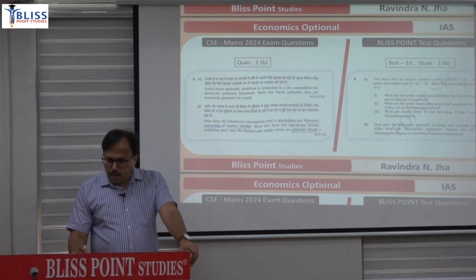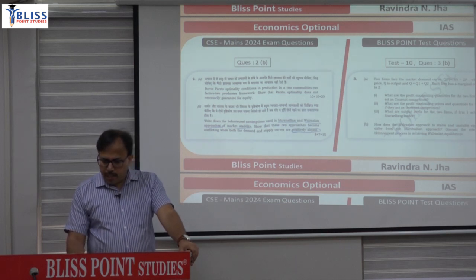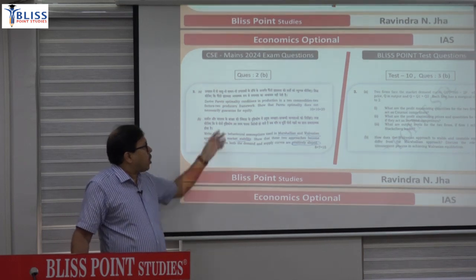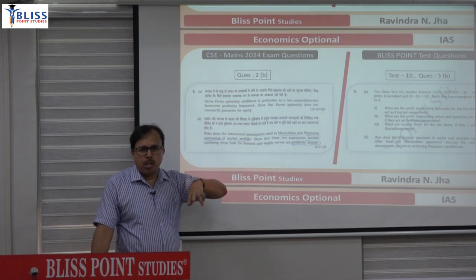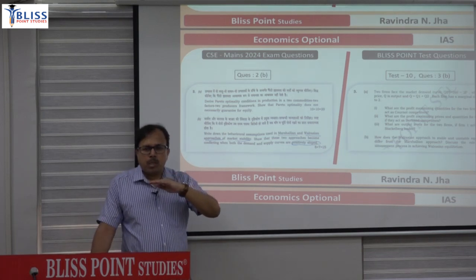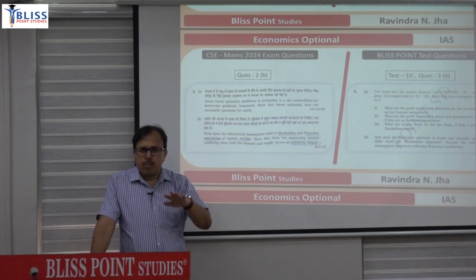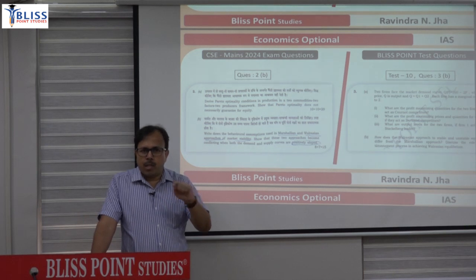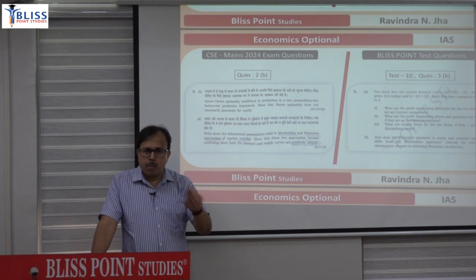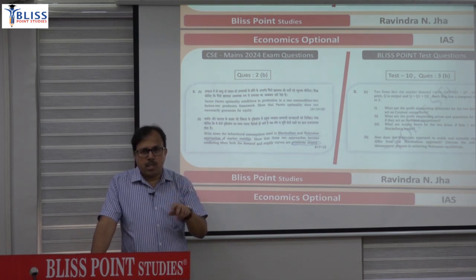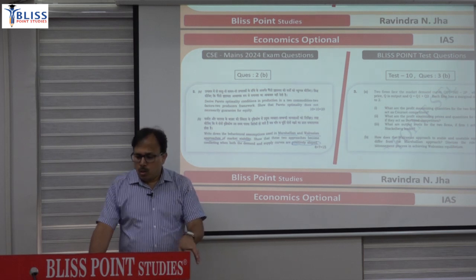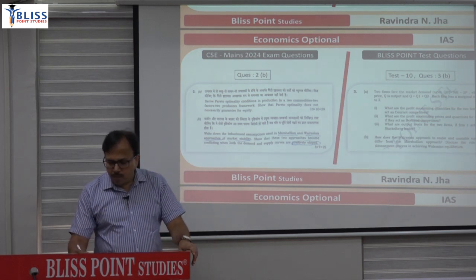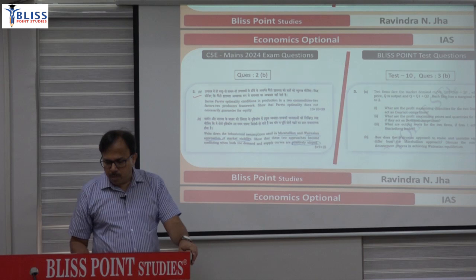The first question was basically: derive the Pareto optimality condition in production for 2 commodities. So it was a 2 by 2 by 2 model. You have to explain production efficiency, MRTS X equal to MRTS Y, consumption efficiency, MRS A equal to MRS B, and simultaneous efficiency, that is MRS A equal to MRS B equal to MRPT. So this was a direct question, we can say, already covered in the past year also.